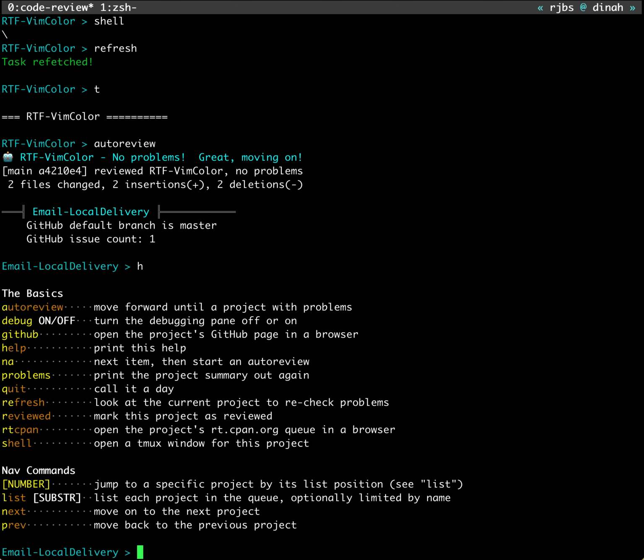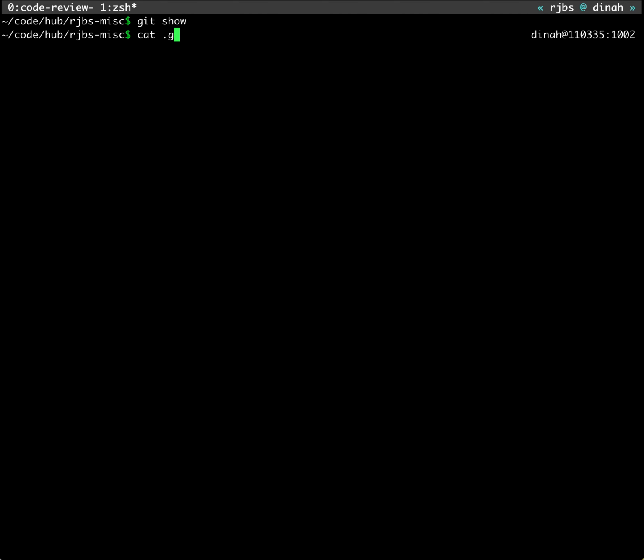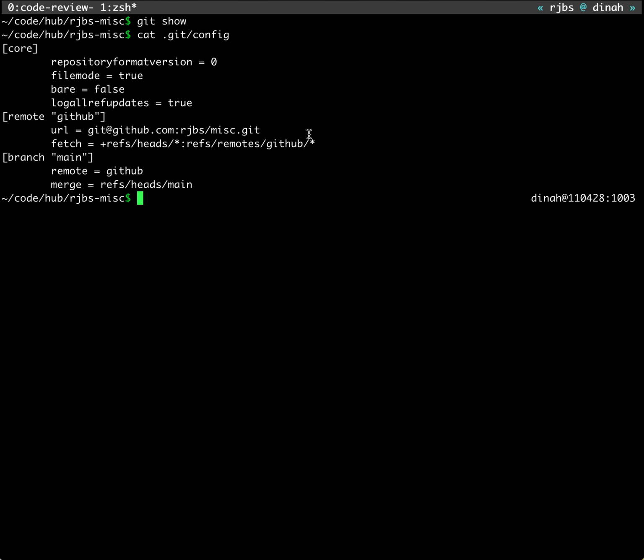That's it. That's the whole program. Here's all the stuff it can do. I think I mentioned everything. All of this is written with a captive user interface framework that I wrote for some work code, and I would like to release and make a little easier to use, but I haven't yet. And all of this code is at my miscellaneous code repository on GitHub. You can't actually run it yet because you don't have my command line library, but I'll probably put that up and link to it sometime soon. That's all.